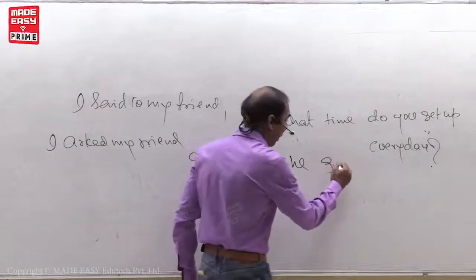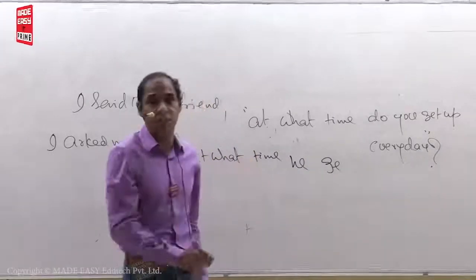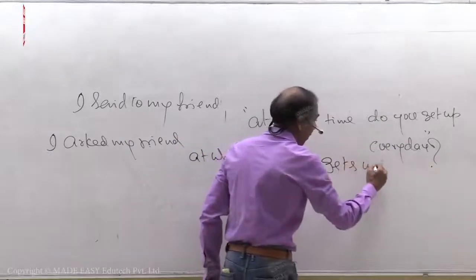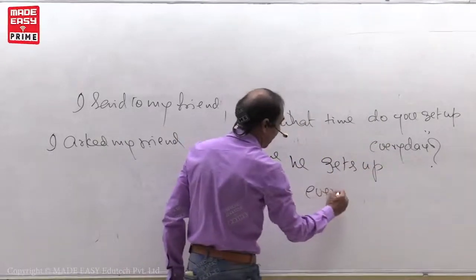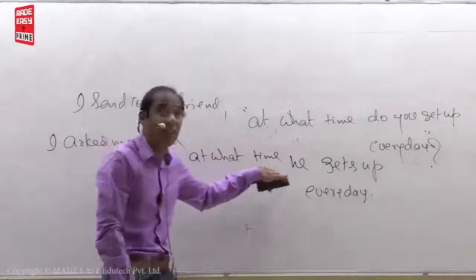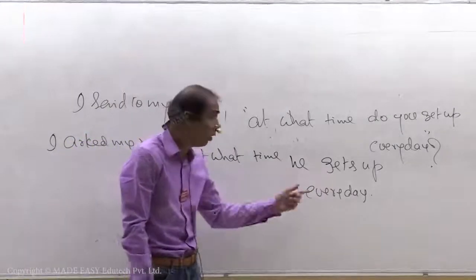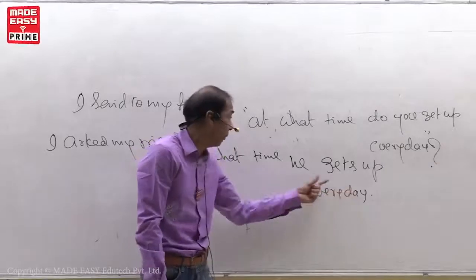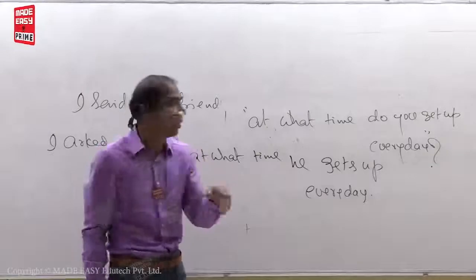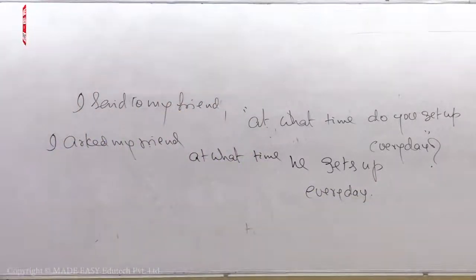At what time he? In the case of simple present tense, what is the formula? Adding s or not adding s. In the case of he, she, it, add s to the verb. At what time he gets up every day. Don't write like this: at what time does he get up every day? If you confuse like this, that's wrong. Why, you know? I told you not to write interrogative form. If you write at what time does he get up every day, that is interrogative form. Wrong. At what time he gets up every day. That's it. Okay.